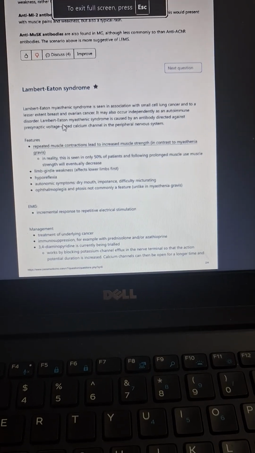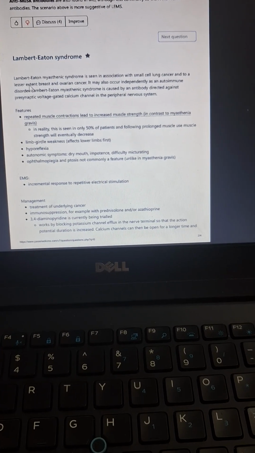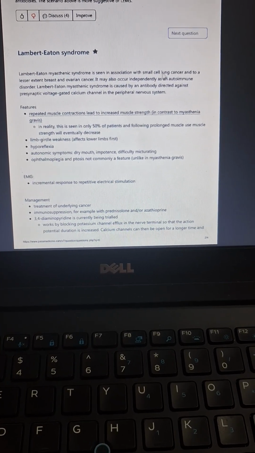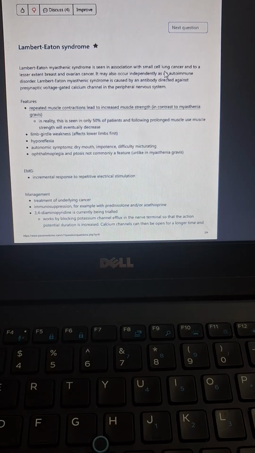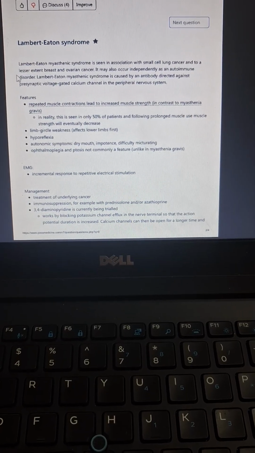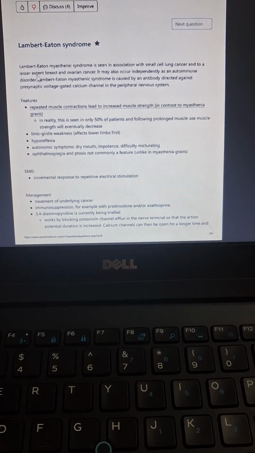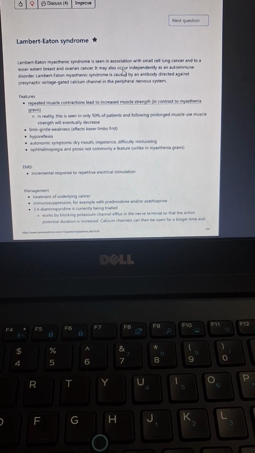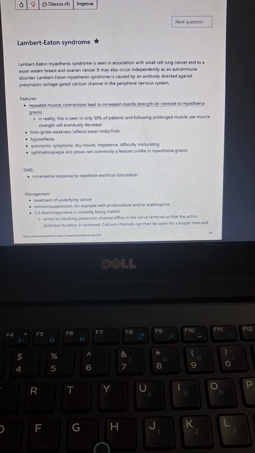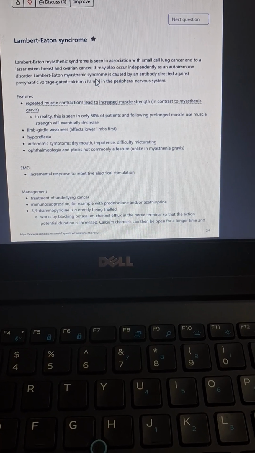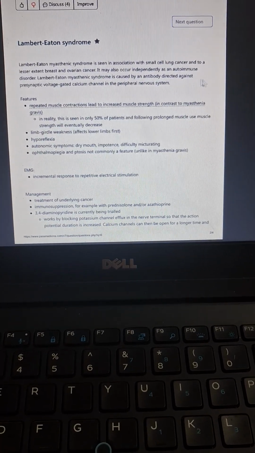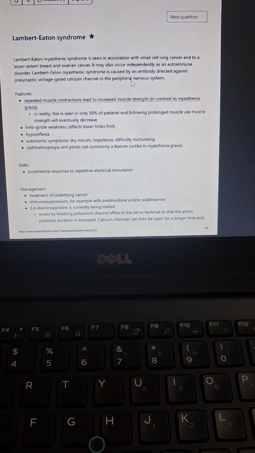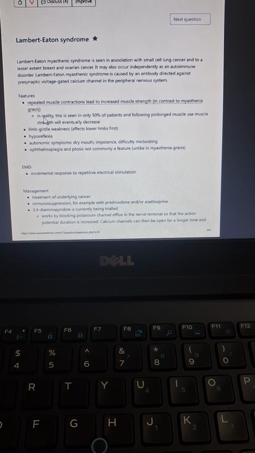Let's come back to our topic from past medicine: Lambert-Eaton myasthenic syndrome, which we call LEMS, is seen in association with small cell lung cancer, as I've already told you, and to a lesser extent with breast cancer and ovarian cancer. It may occur independently as an autoimmune disorder. Lambert-Eaton syndrome is caused by antibodies directed against presynaptic voltage-gated calcium channels in the peripheral nervous system. I have shown you the picture, and I really hope that now you will not forget it.